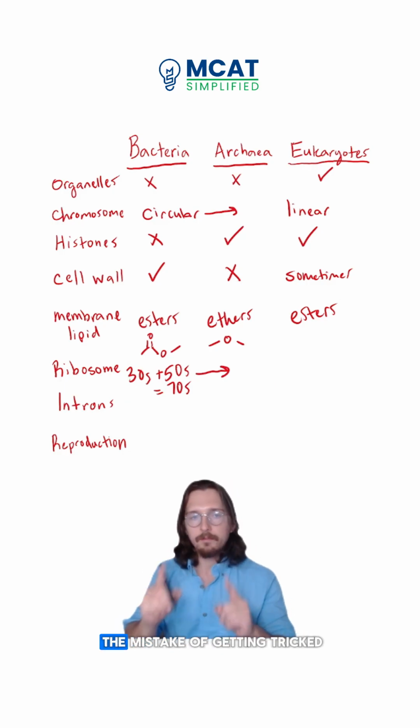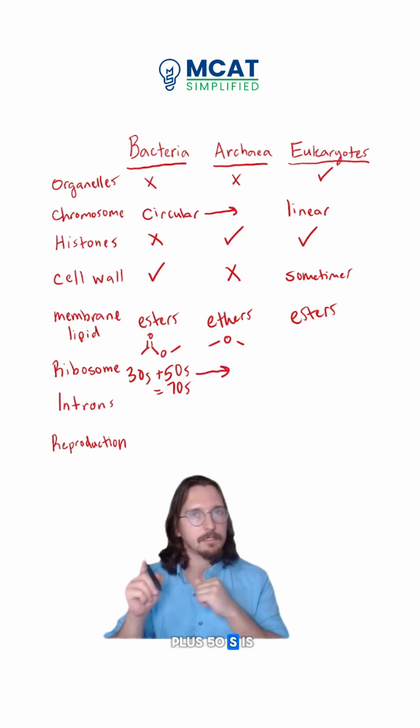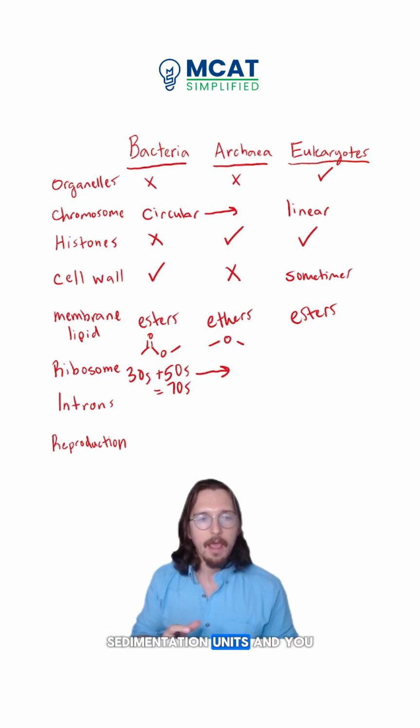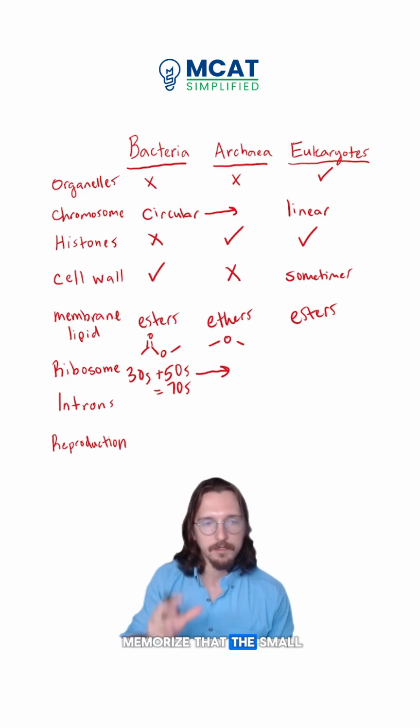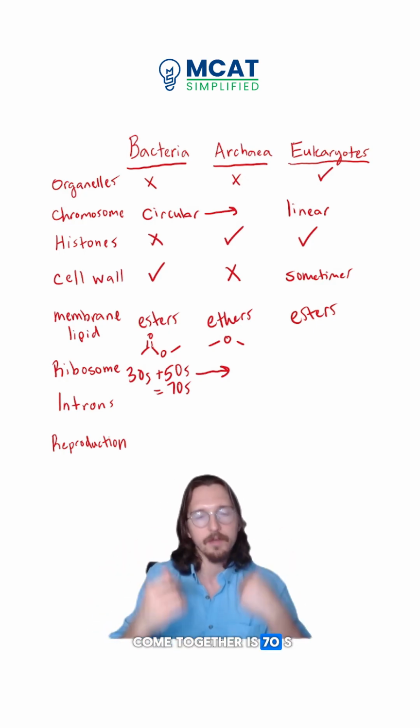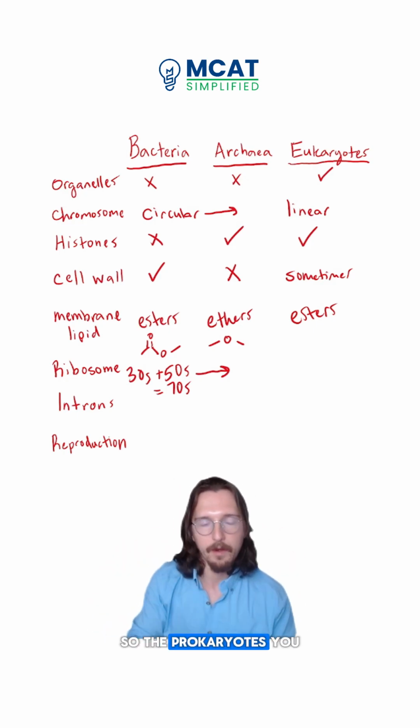Now remember, don't make the mistake of getting tricked into saying that 30S plus 50S is 80S. This is a kind of weird unit that they're using, sedimentation units, and you do not add up the numbers. You just have to memorize that the small subunit is 30S, the large subunit is 50S, and the complex, when they come together, is 70S. And that's true for archaea and bacteria, so the prokaryotes.